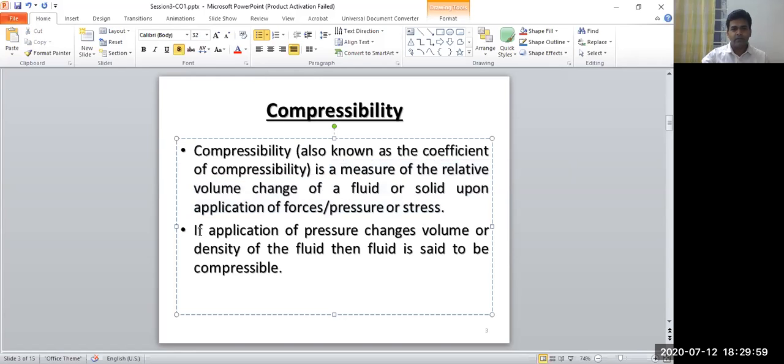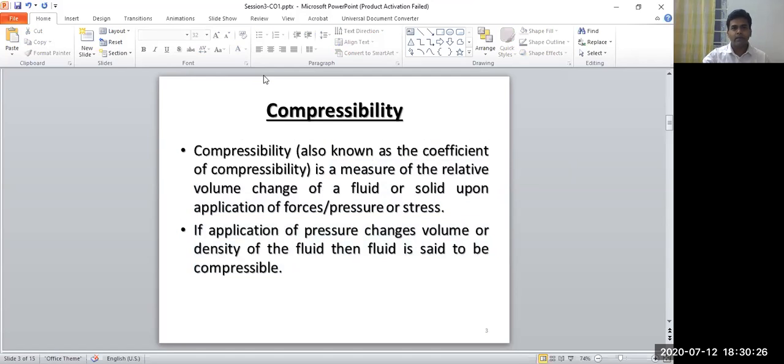If application of pressure changes volume or density of the fluid, then the fluid is said to be compressible, either by change in volume or change in density. How can we see this?